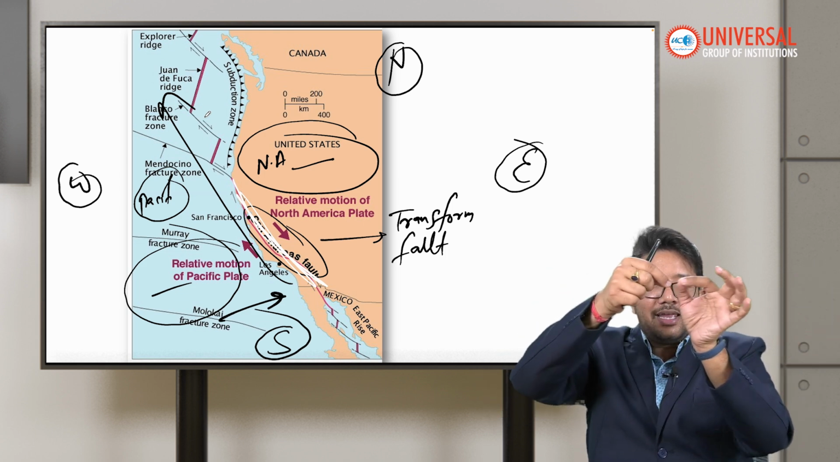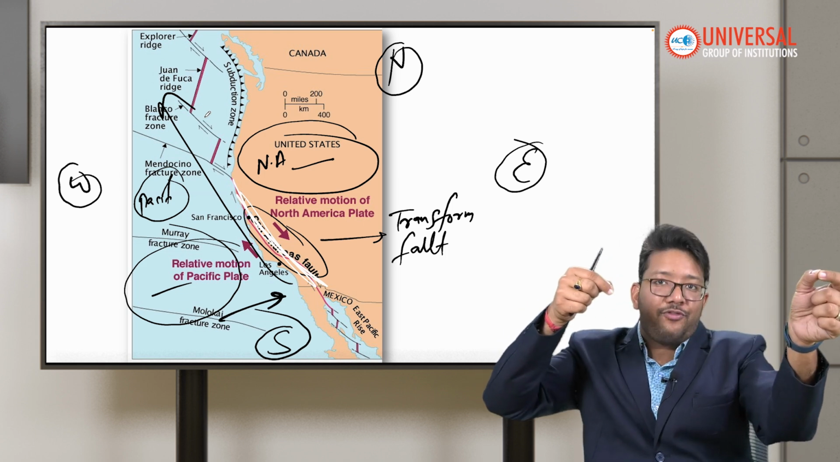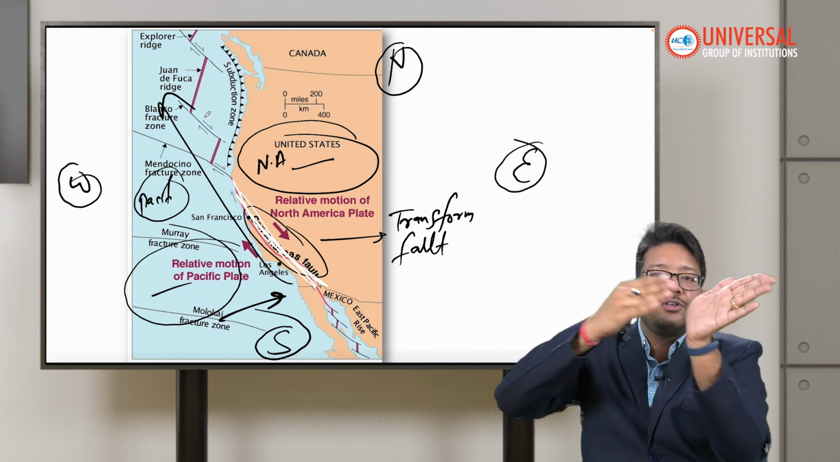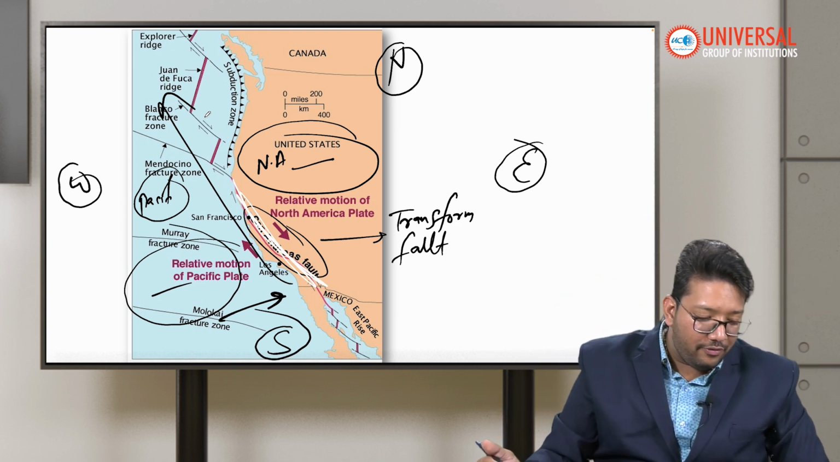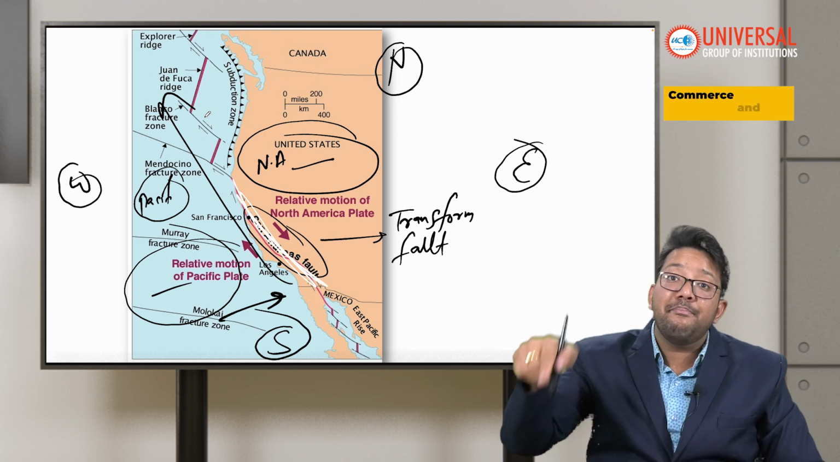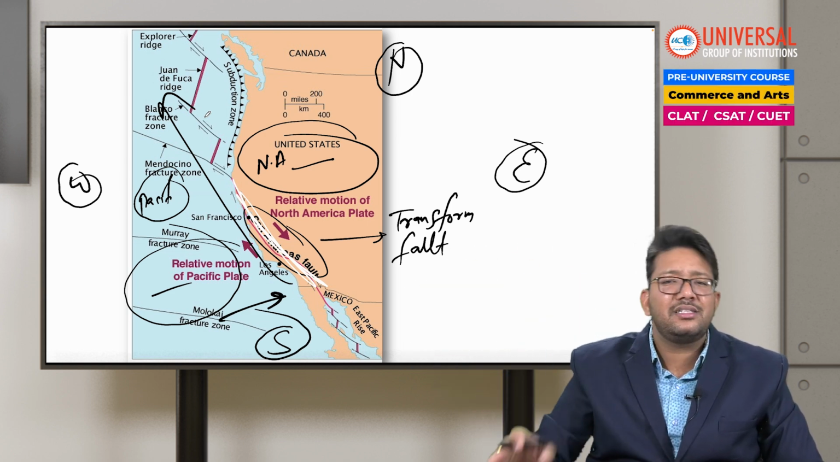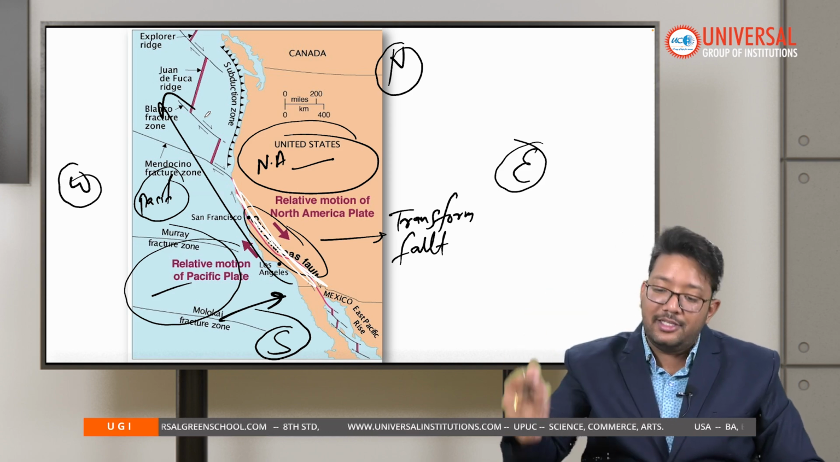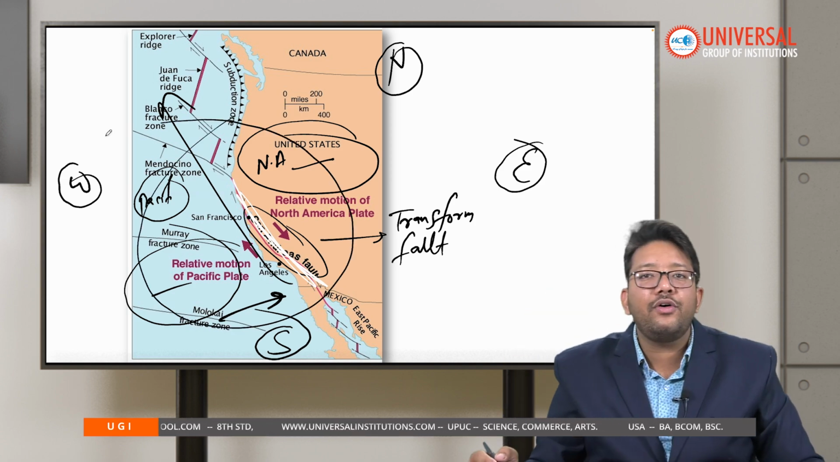So it's like a transform fault. Because the two plates are moving like this, this is called the San Andreas fault. In 1960, because of this fault, major earthquakes occurred, and still today it is very volatile. Because of this particular fault, this area gets a lot of earthquakes every time.